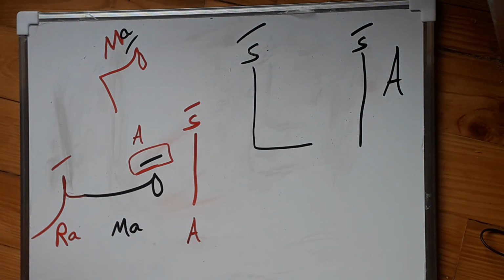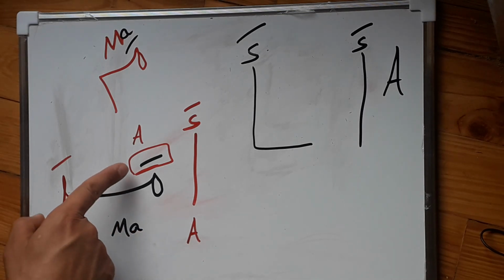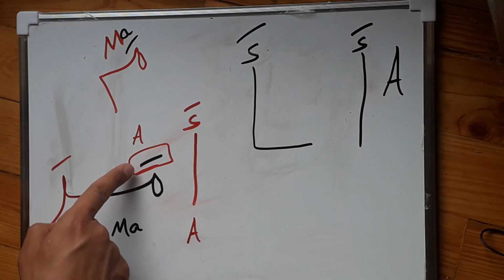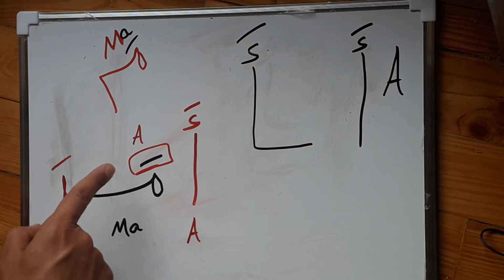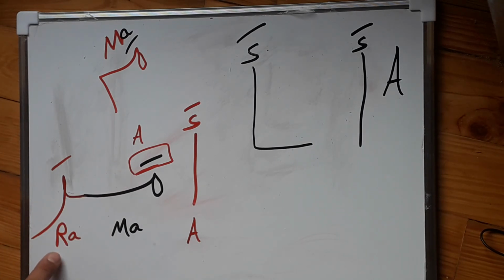Pay attention, it is a short one. So A, Ma, because of this mark, it gives the sound of A, and Ra.